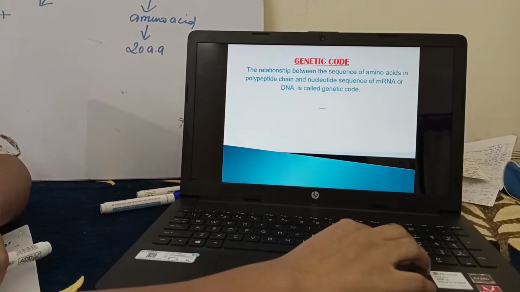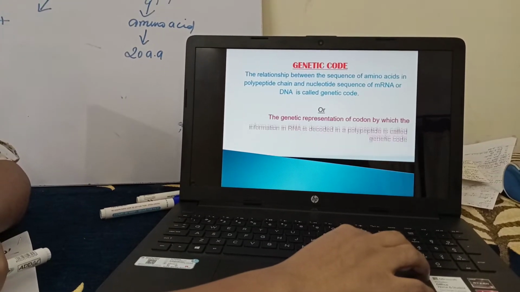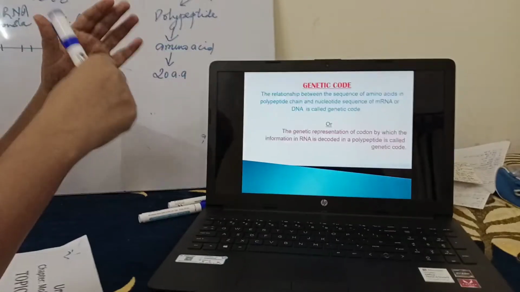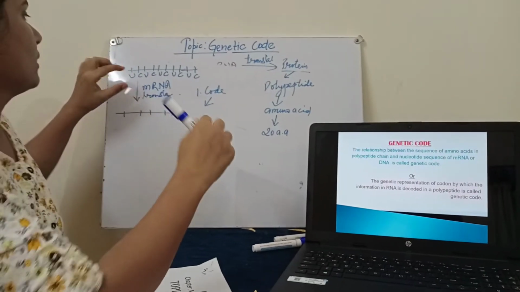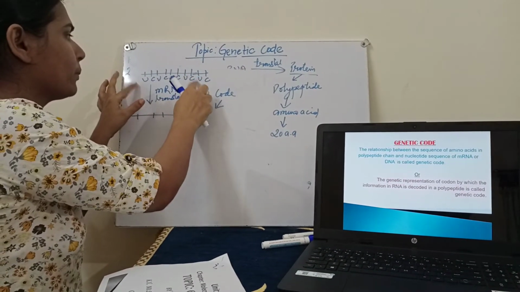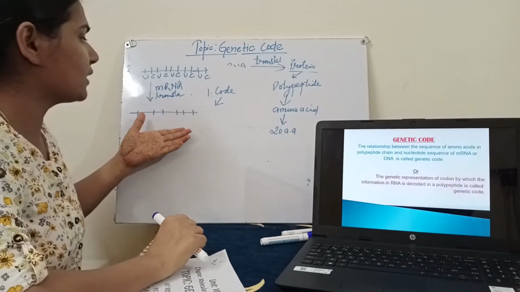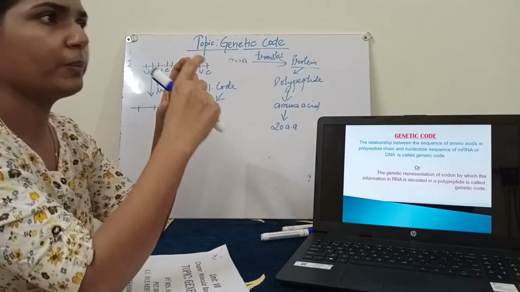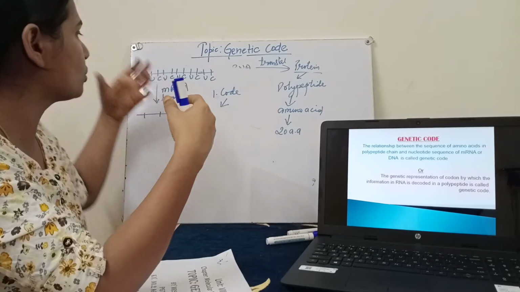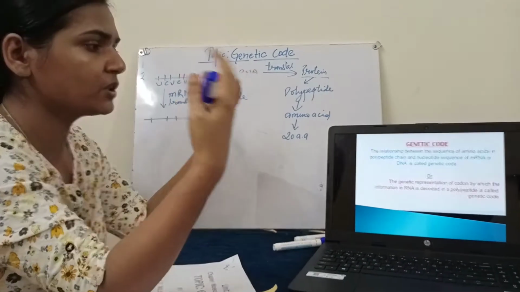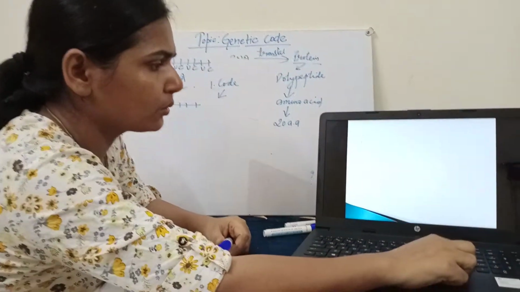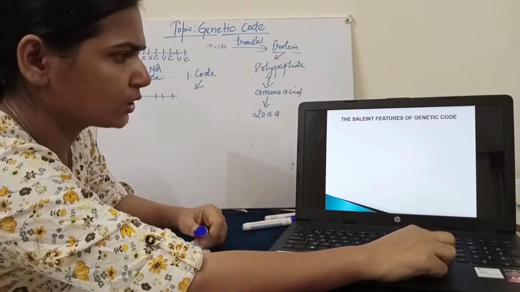Now if we have to define what a genetic code is, it's very simple. It is the relationship between the nucleotides present on mRNA and the amino acids that are being synthesized on a polypeptide chain. The relationship between the amino acids synthesized in the polypeptide chain and the nucleotides on the mRNA is your genetic code. Normally we can say code.